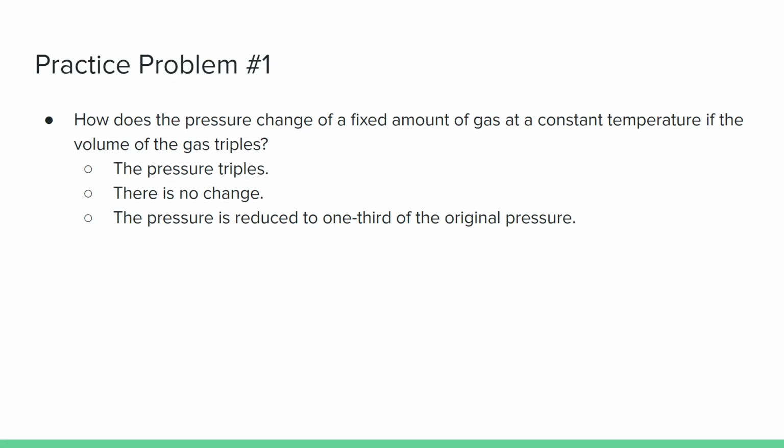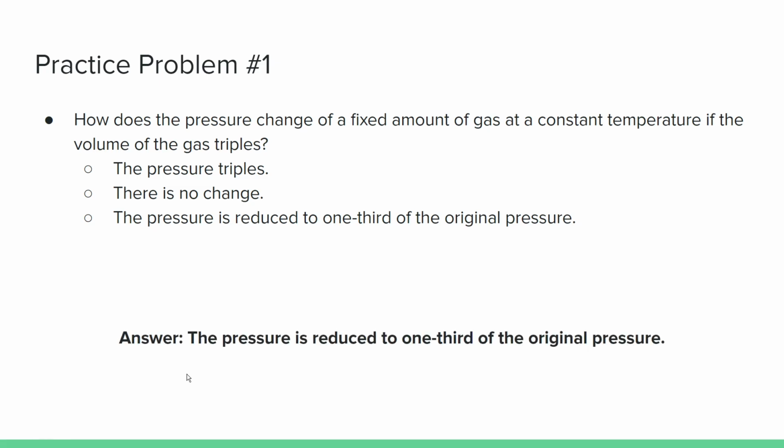And if you picked the pressure is reduced to 1/3 of the original pressure, then you would be right, because remember, pressure and volume are basically opposites. You increase the pressure, you decrease the volume. You increase the volume, you decrease the pressure. So the pressure will be reduced to 1/3 of the original because the volume is tripling.